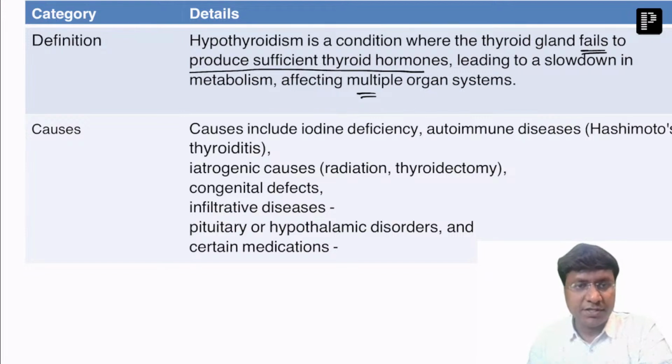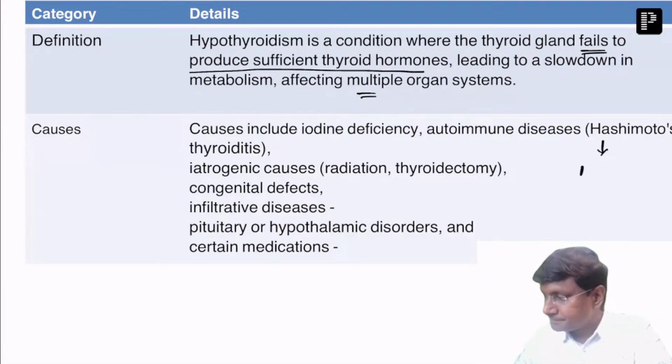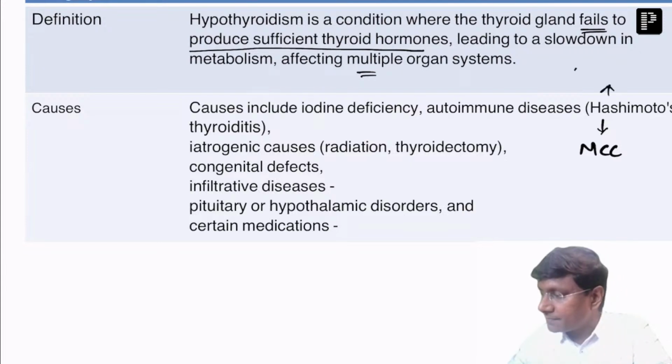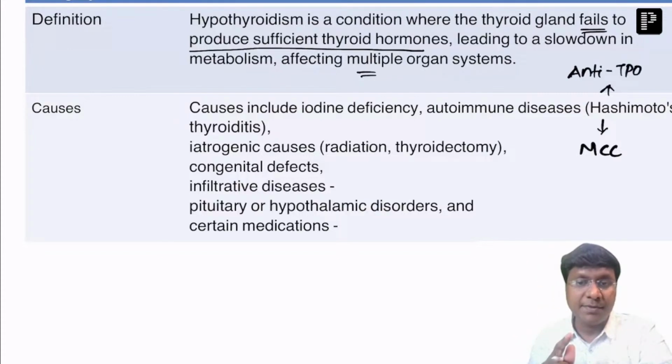Now, what are the various etiologies that will be causing hypothyroidism? So the most common cause of hypothyroidism in India is an autoimmune condition, that is Hashimoto's thyroiditis, where you have antibodies formed against the thyroid peroxidase enzyme. So the antibodies in case of Hashimoto's will be anti-TPO antibodies. And these anti-TPO antibodies will destroy the follicular cells and will reduce the thyroid hormone synthesis.